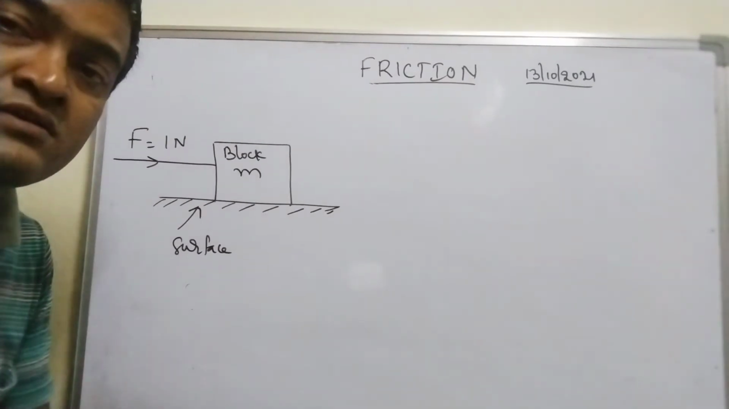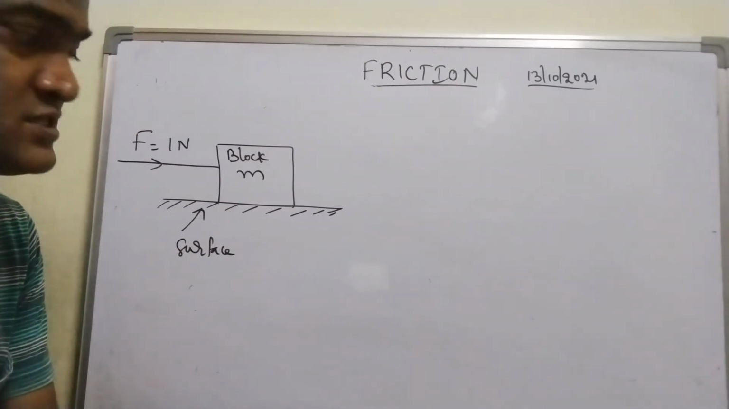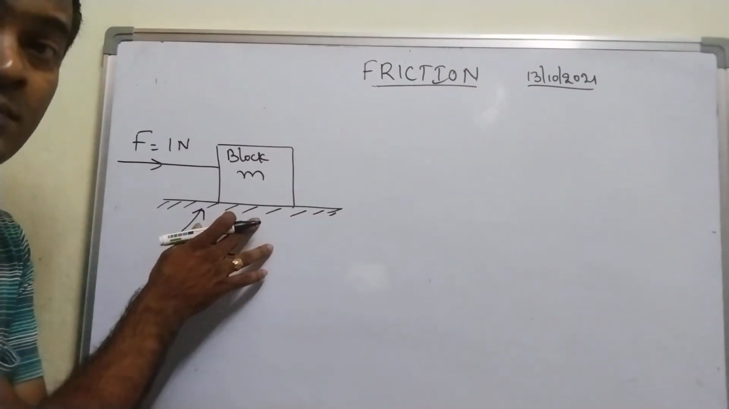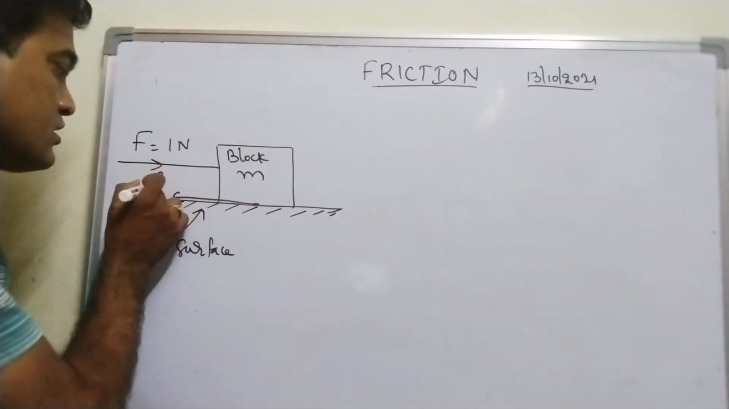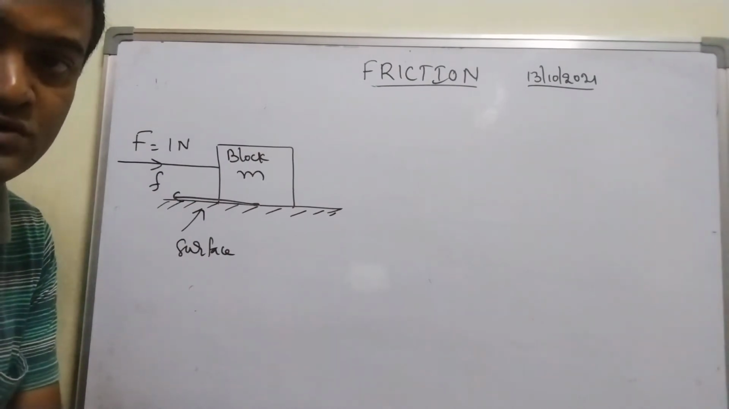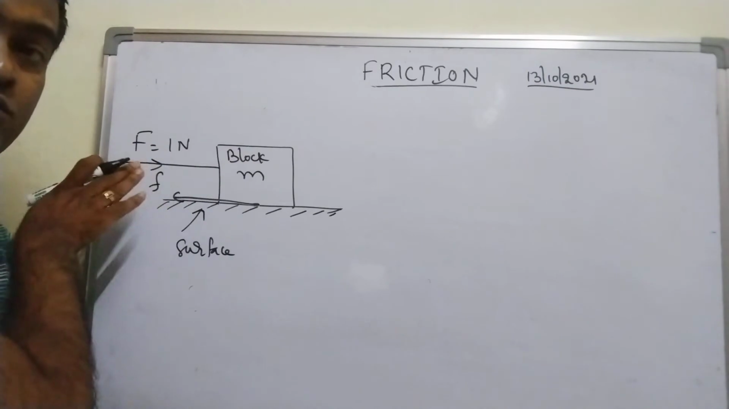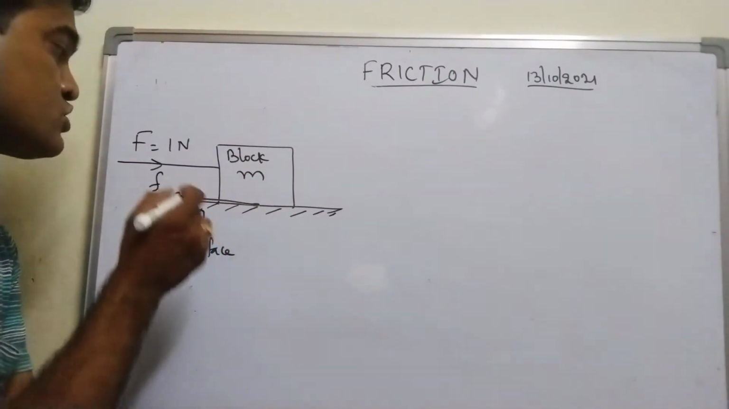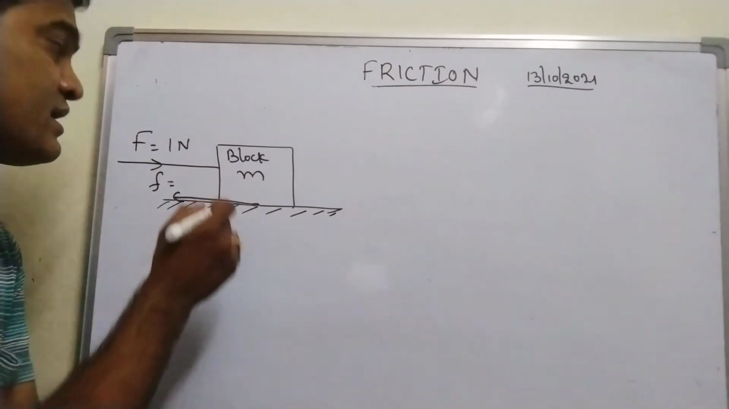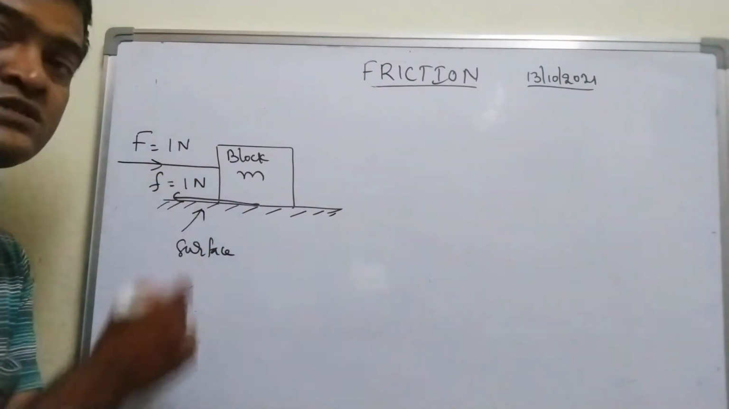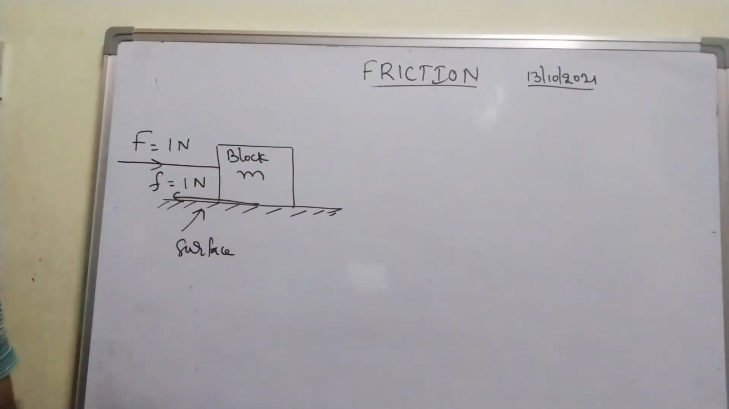What does rest mean? Net force should be 0. Net force must be equal to 0. Net force in the sense there should be a force opposing on the block. That force is nothing but frictional force, right? Frictional force exists when I apply a force of 1 Newton towards the right side. And what should be the value of frictional force? Frictional force will be again 1 Newton, so that net force is 0. Check it, 1 Newton minus 1 Newton. That is the reason the block is at rest.